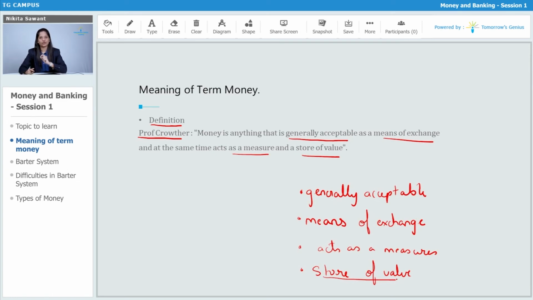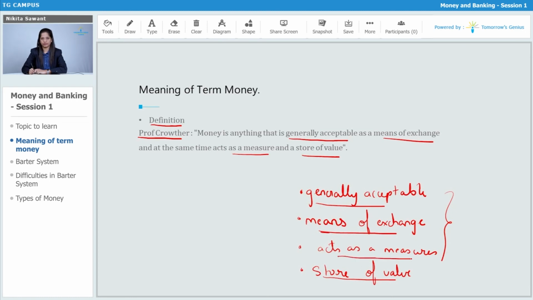So for anything to be money, it should meet these four criteria. It should be generally accepted. Whatever we term as money should be generally accepted as a means of exchange. In order to buy or purchase goods and services, we require money, and that should form a means of exchange.